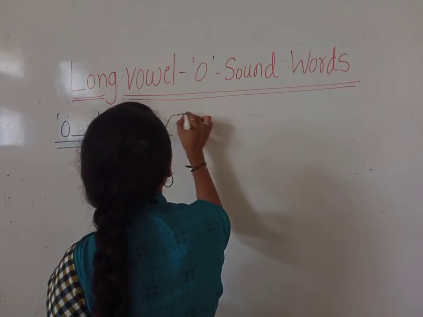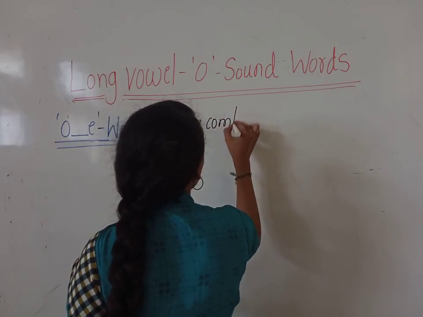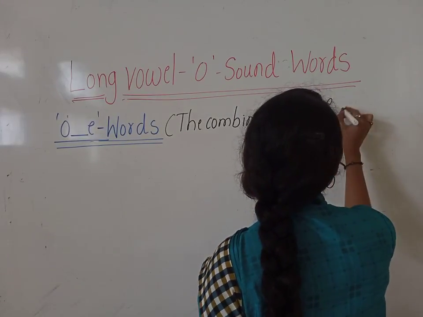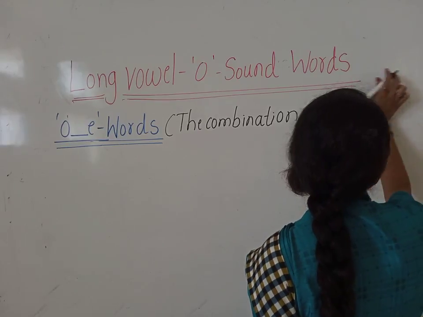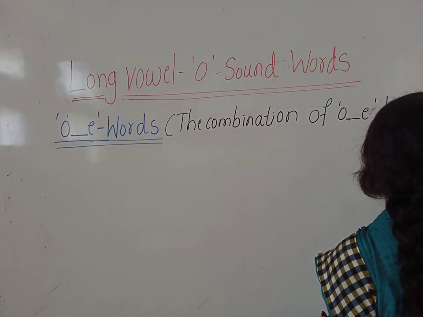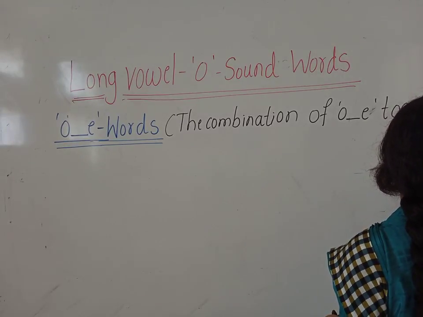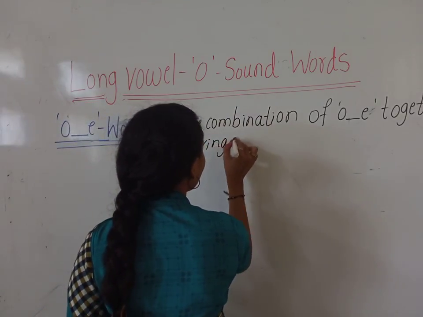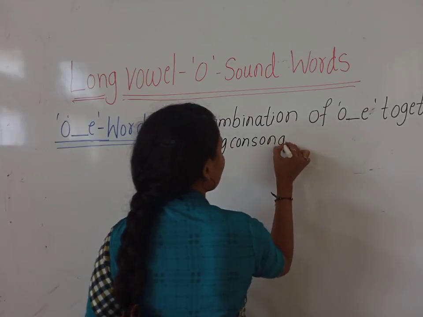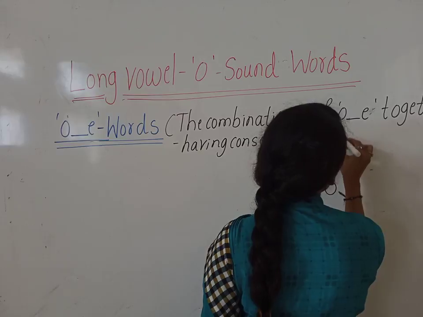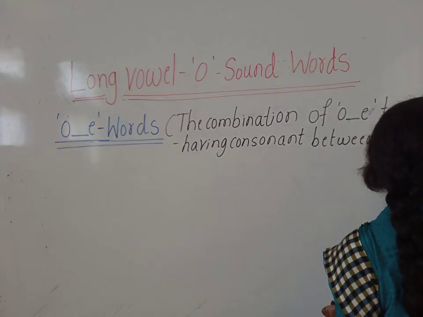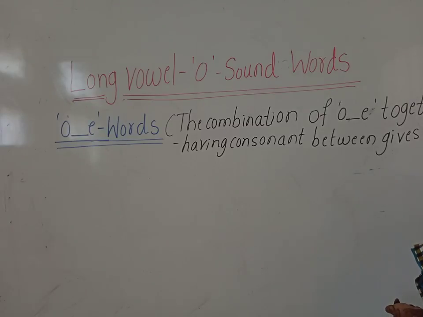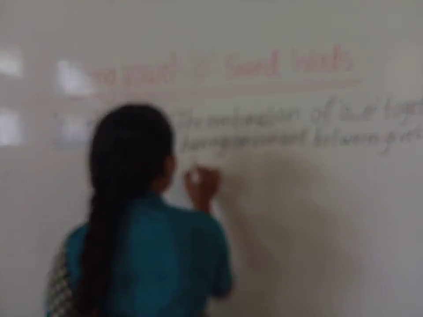Okay, children, the combination of O-E together, having a consonant between, gives the long vowel O sound.